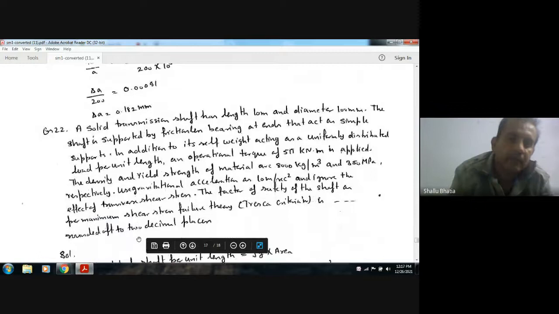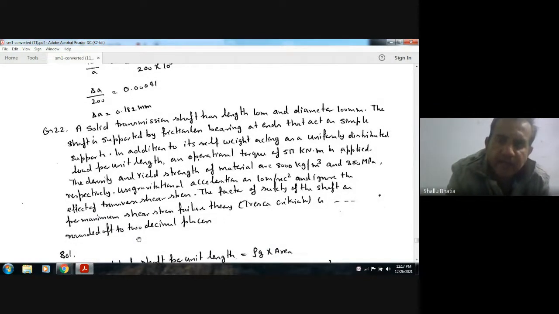Next, a solid transmission shaft has length 10 meter and diameter 100 mm. The shaft is supported by frictionless bearings at the ends that act as simple supports. In addition to its self weight acting as a uniformly distributed load per unit length, an operational torque of 5 kilonewton meter is applied.